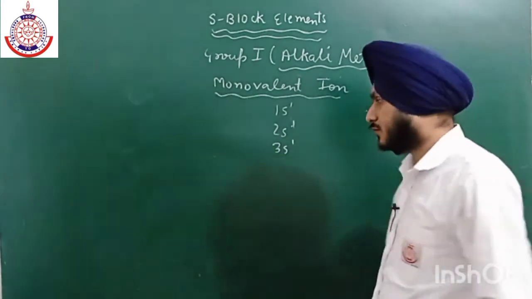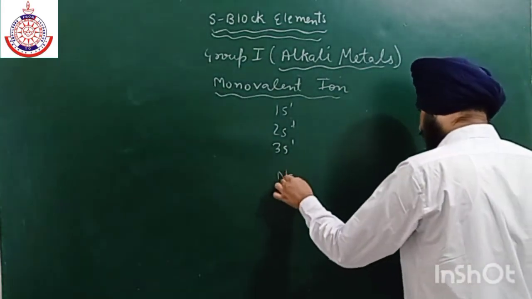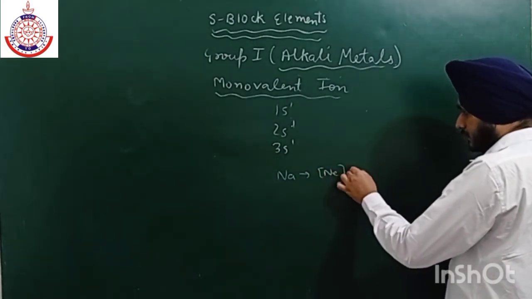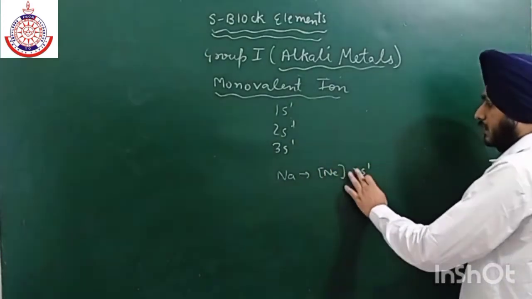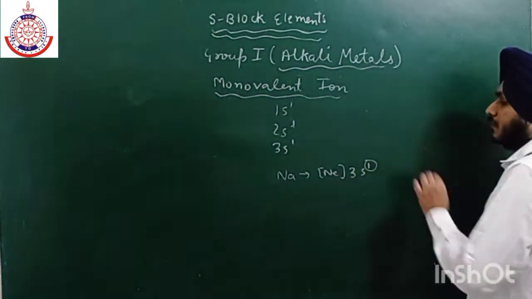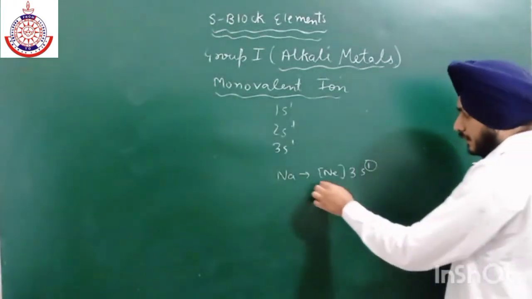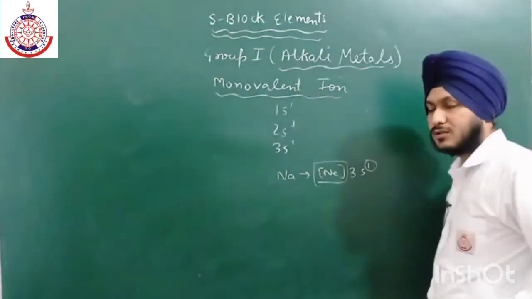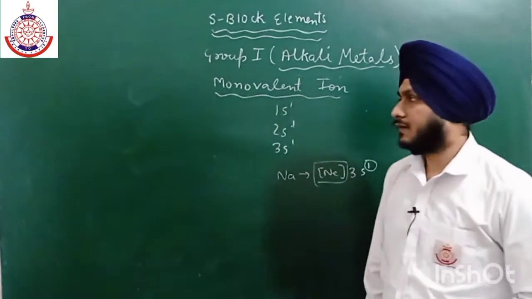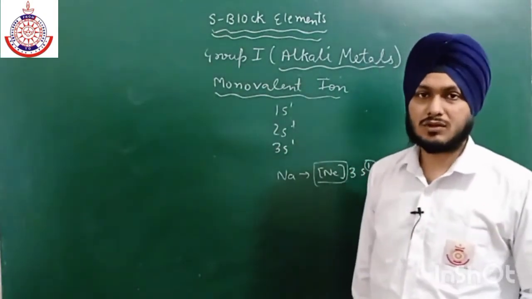For example, the electronic configuration of sodium is neon and then 3s1. After the removal of this electron, it gets the nearest noble gas configuration, similar to neon with 10 electrons. So that is why they form only monovalent ions.